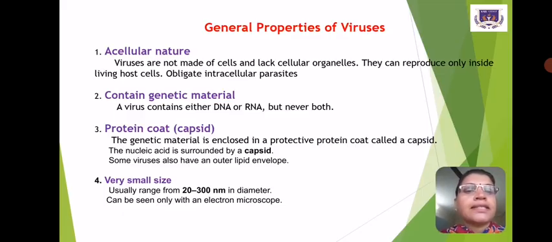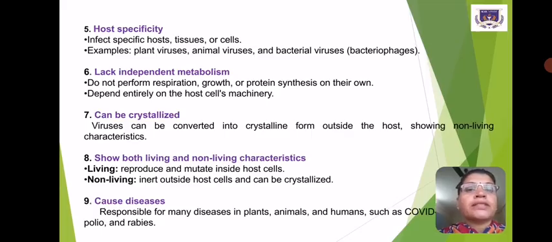Contain genetic material. Virus contains either DNA or RNA but never both. The protein coat. The genetic material is enclosed in a protective protein coat called a capsid. Nucleic acid is surrounded by a capsid. Some viruses also have an outer lipid envelope. They are very small in size, usually range from 20 to 300 nanometers in diameter, and can be seen only with an electron microscope.